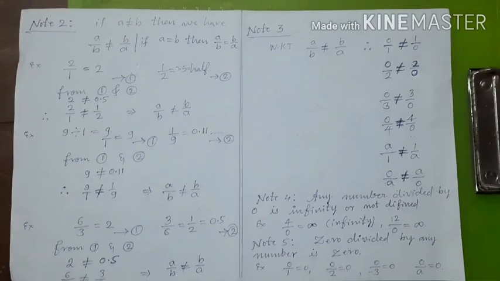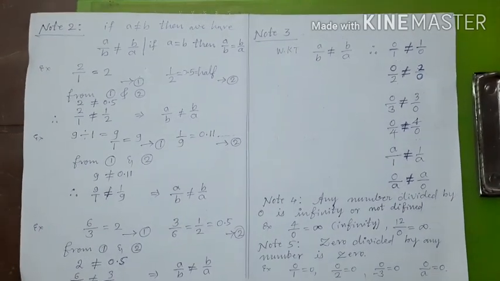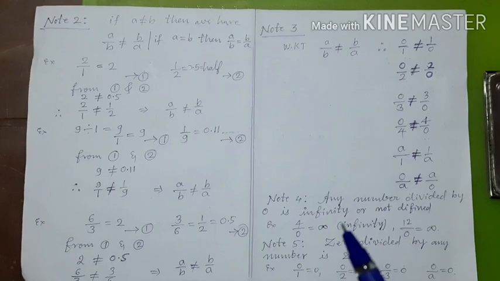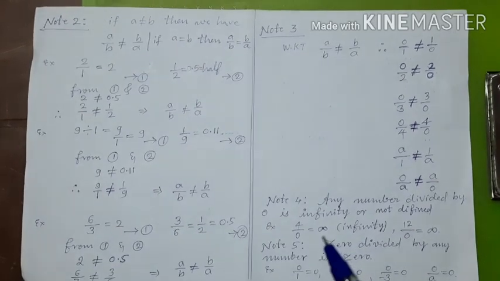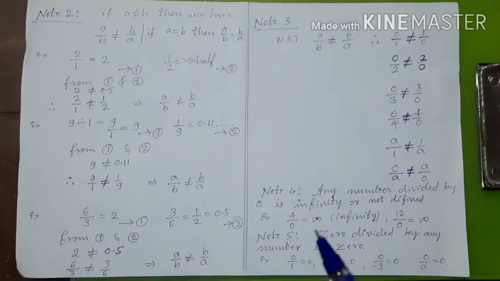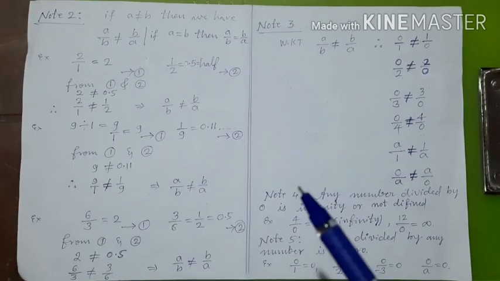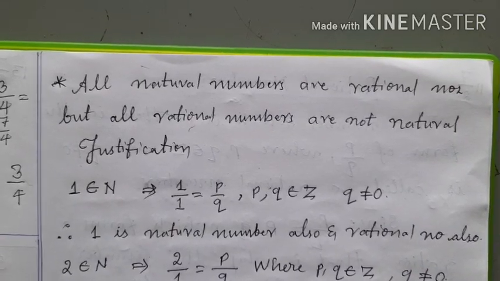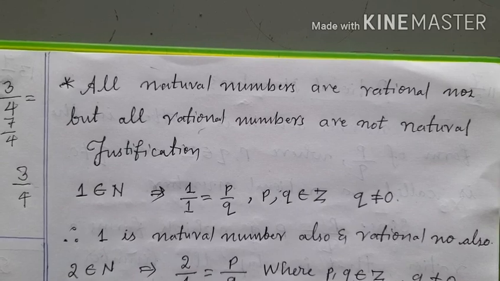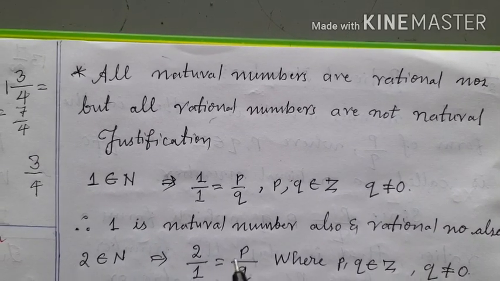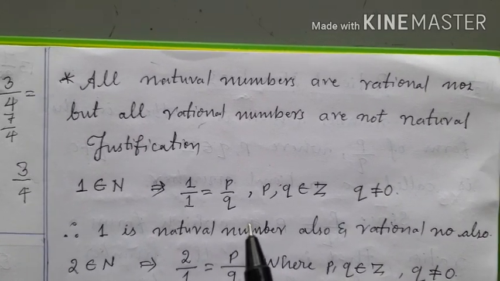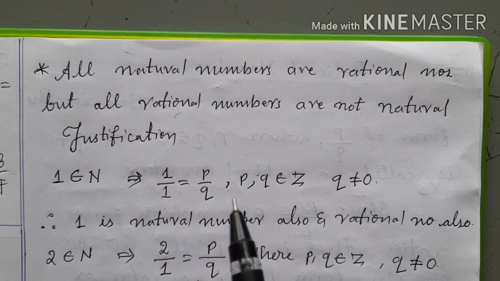So children, by knowing all these properties of the numbers, we will be able to study the further concepts and properties of the numbers. After seeing the importance of the rational numbers, now let us see some more interesting concepts.